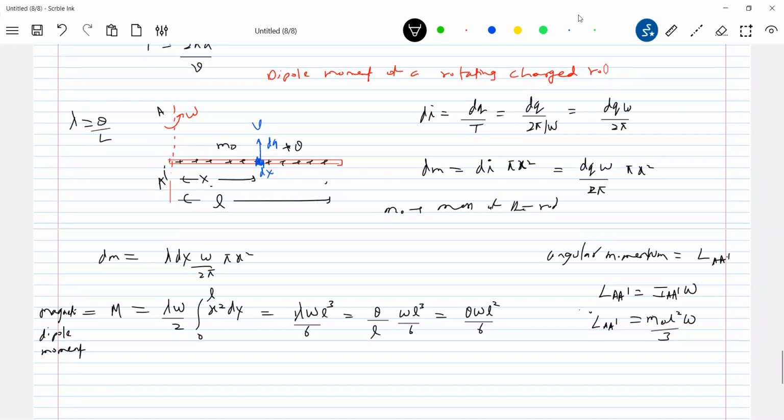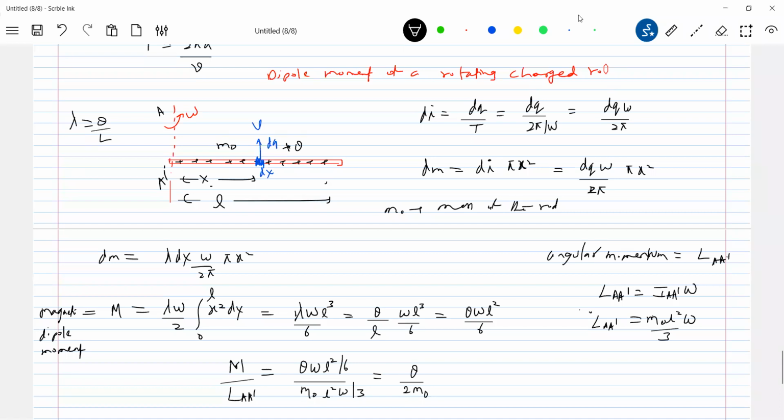Mass of the rod. So let's take the ratio of these two. What do we get? Ratio of dipole moment to angular momentum. This should be equal to Q omega L square by 6 over m naught L square omega by 3. How much am I getting? I'll end up with q by 2 m naught. What is m naught? Mass of the rod.